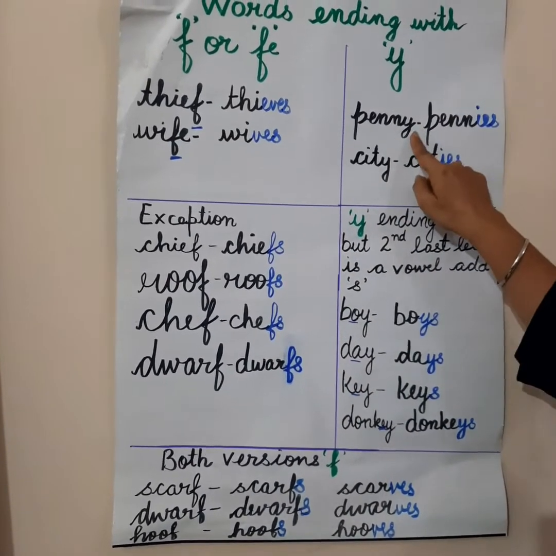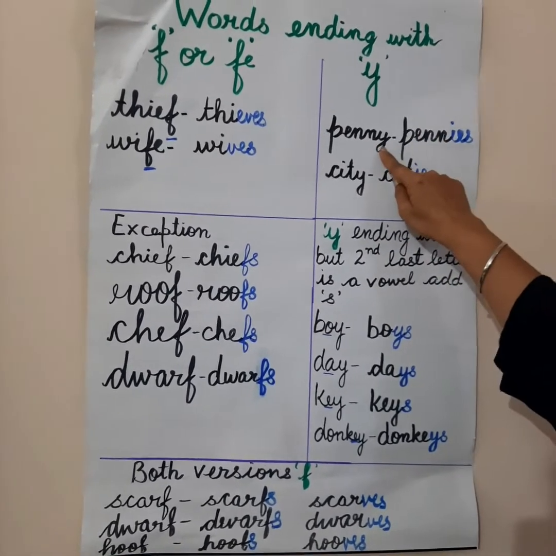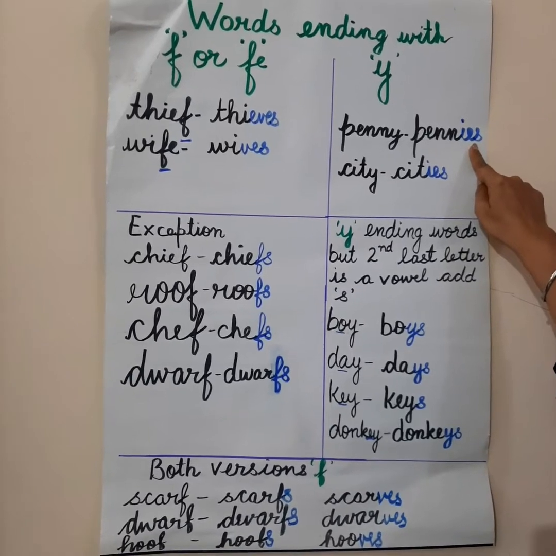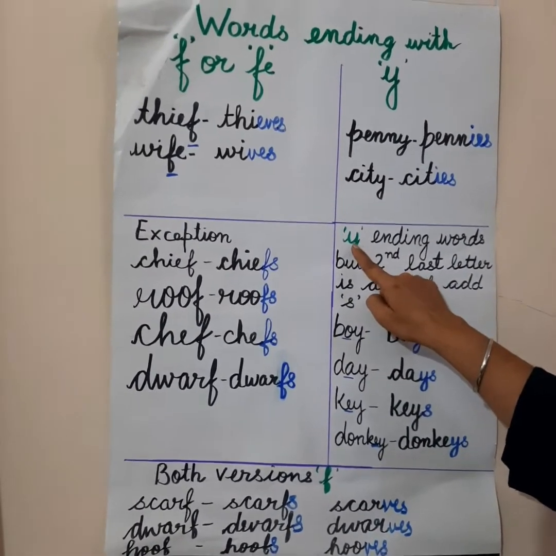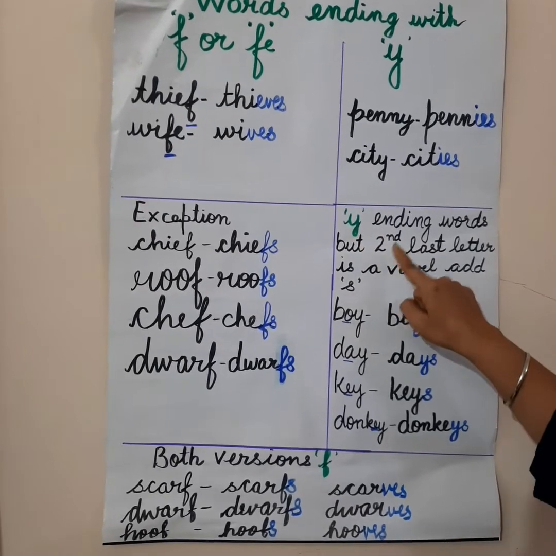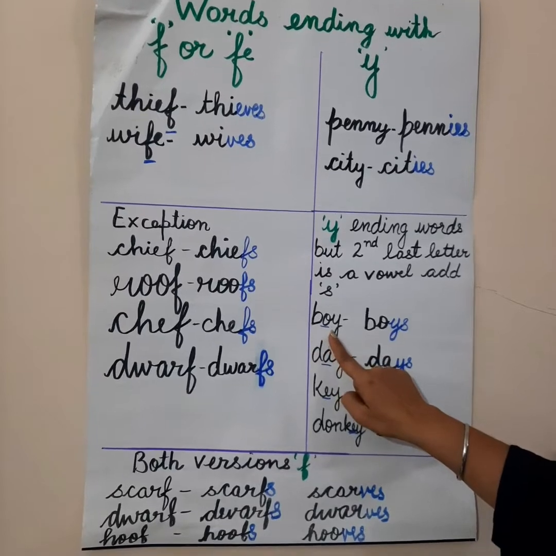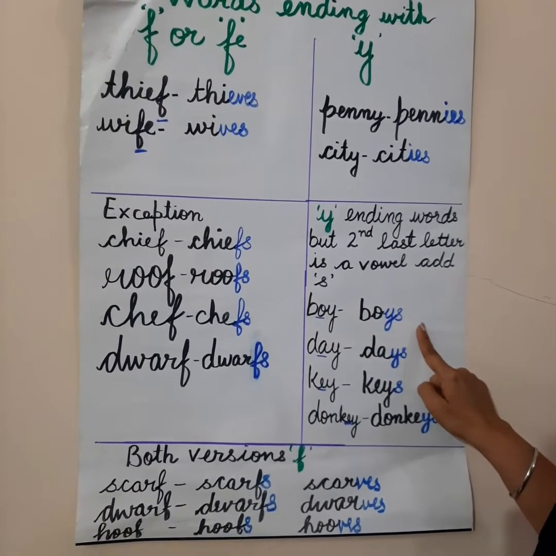Then I told you about Y ending words. You replace Y and you add IES to make them plural. Also I told you that the words that end with Y and the second last letter is a vowel, we don't replace Y. We just add S to such words.